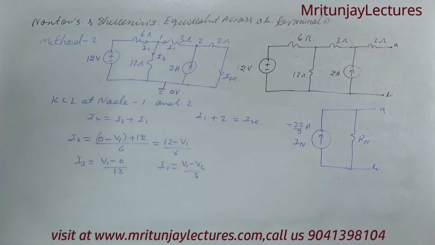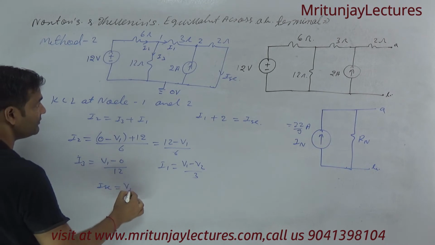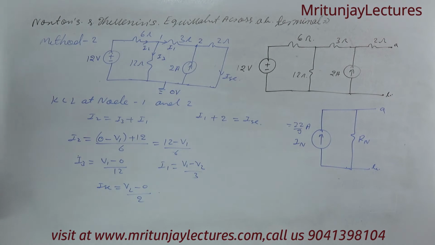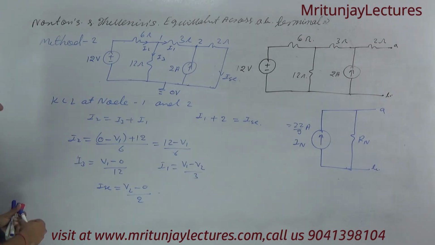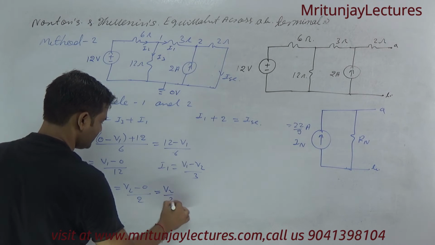And what about ISC? ISC is V2 minus 0 divided by 2, written as V2 by 2.